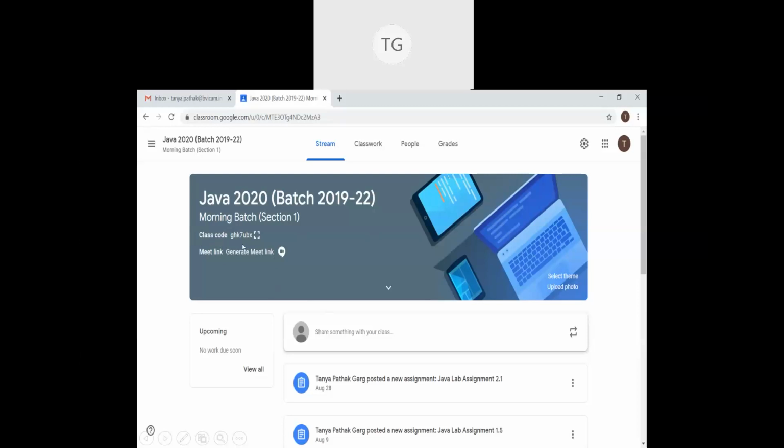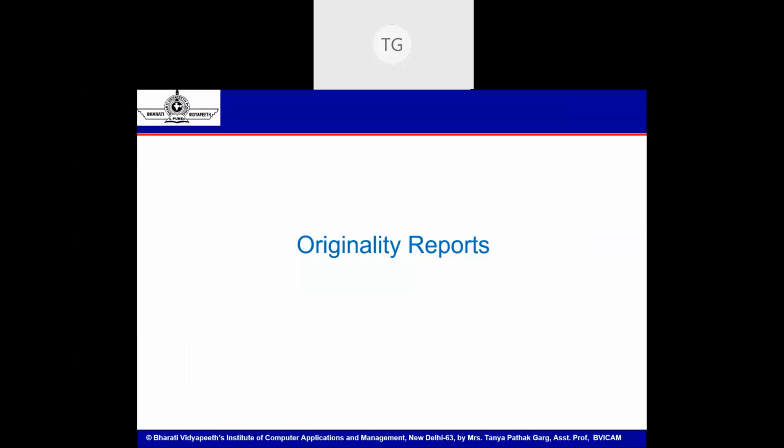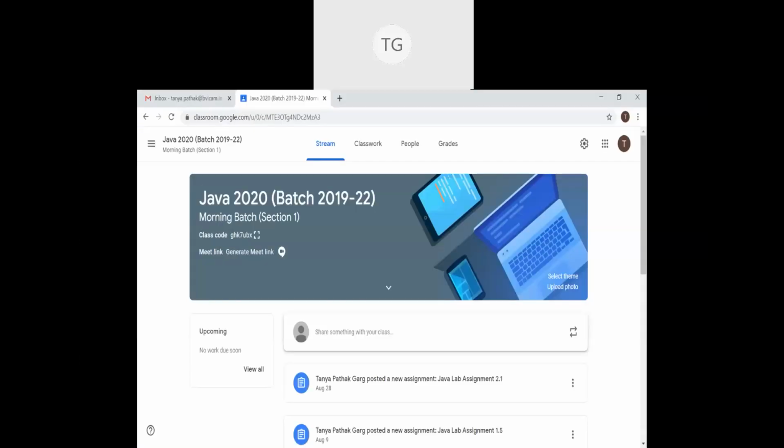This option that you see here for a class code is the unique class ID that I have been talking about. So if I want anyone to join my Google class who is present in my batch, I will share this class code. This is a unique number that is generated by Google Classroom each time you create a class. And this will not change. You cannot delete it, and this will not change during the entire lifetime of a class. So you can pick up this class code and share it over email or WhatsApp with your students, and students can come and join this class.